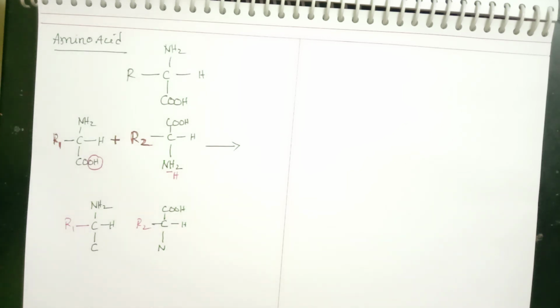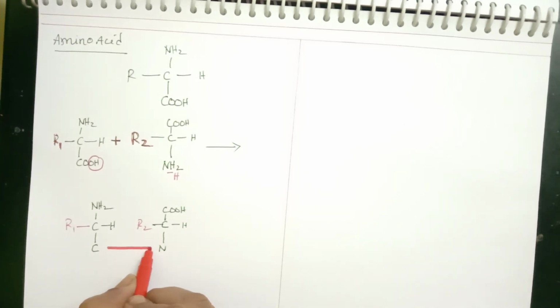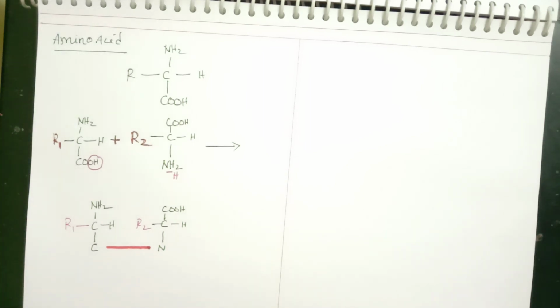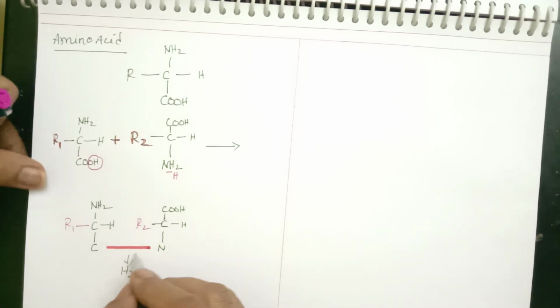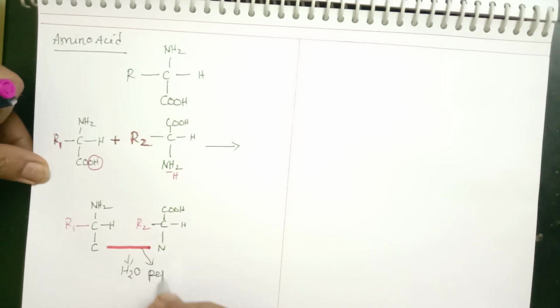So what is required here for bond formation? Between C and N. When a bond formation takes place between C and N, a peptide bond is formed between these two. That is called a peptide bond. And with the peptide bond, there is a loss of water molecule. For one peptide bond, there is one loss of water molecule. So this we will label as peptide bond.